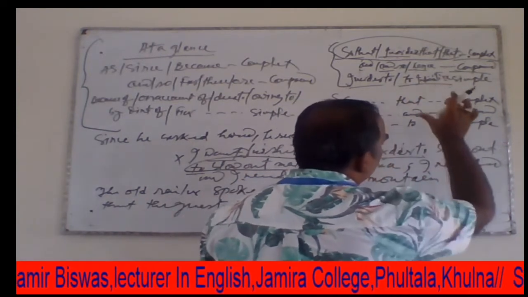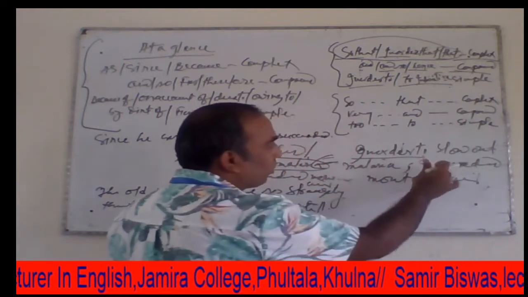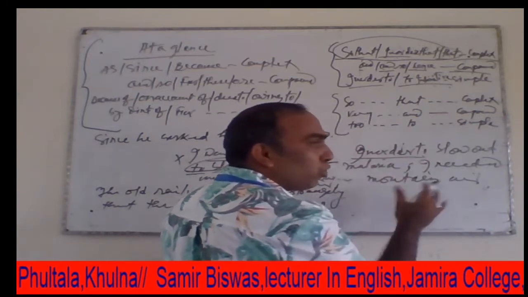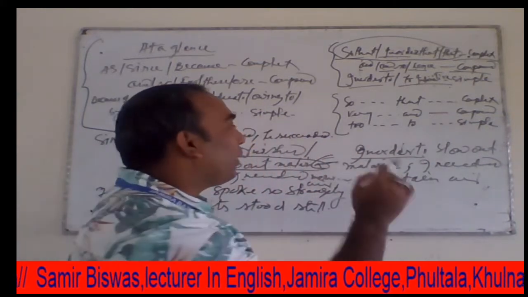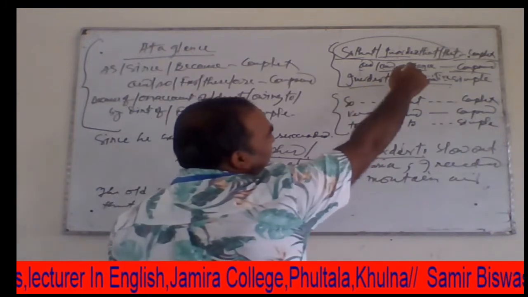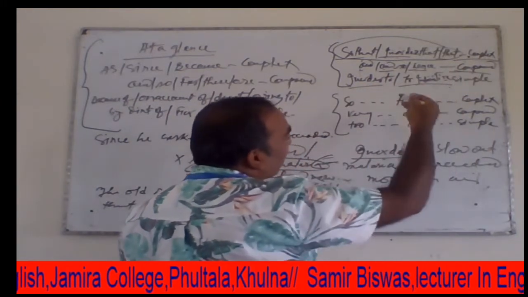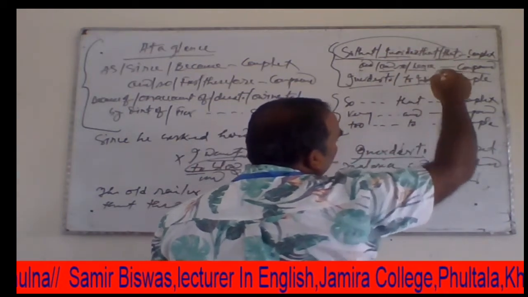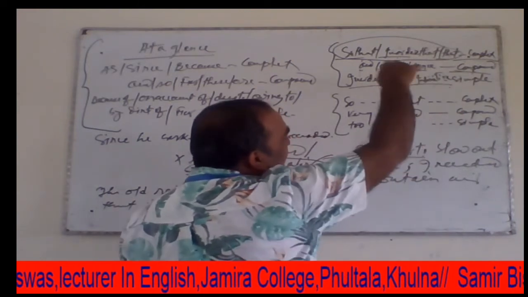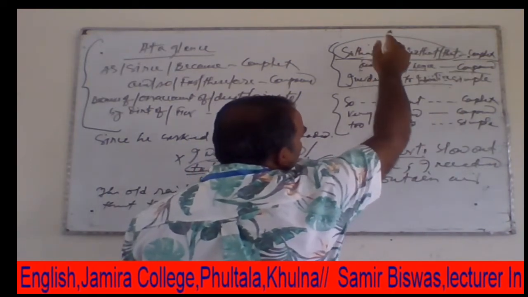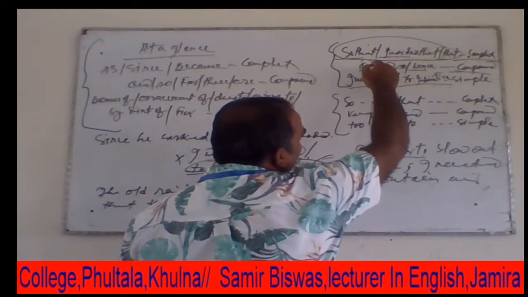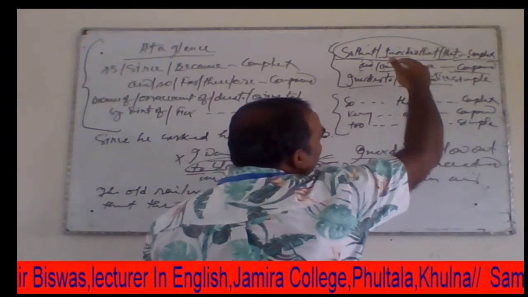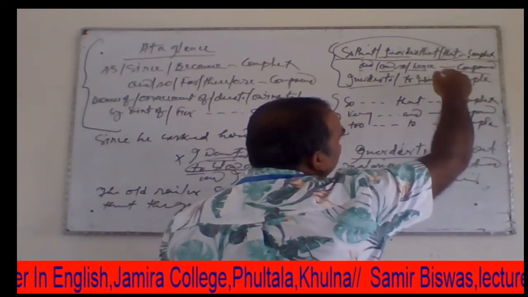So, here we find that in order to can be used to make a simple sentence, and when we see in a sentence that in order to is used to make a simple sentence, then we can use and so to make a compound sentence, and another portion, so that or in order that or that, can be used to make a complex sentence. In this way, this subordinating conjunction and this coordinating conjunction and this preposition or to infinitive can be used to make a simple sentence and compound sentence and complex sentence.